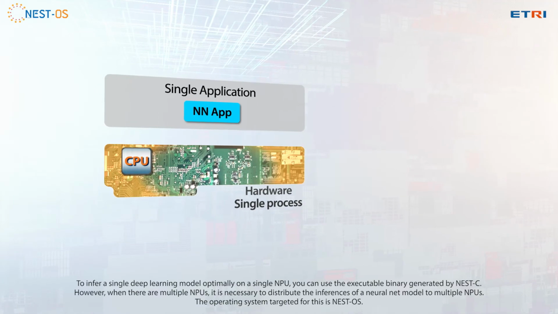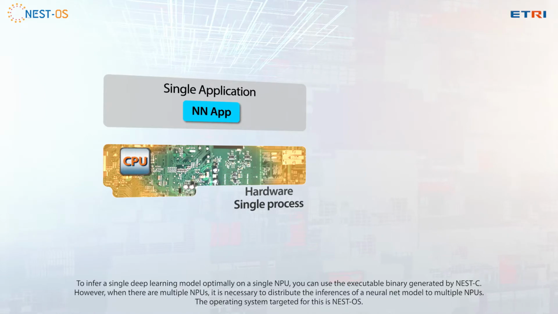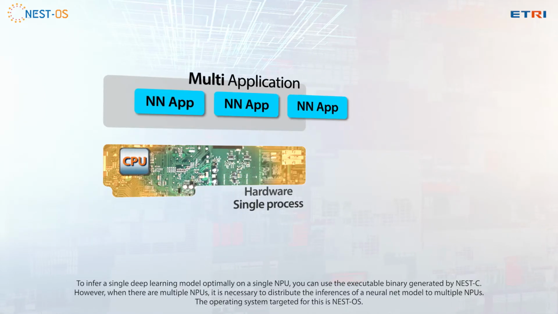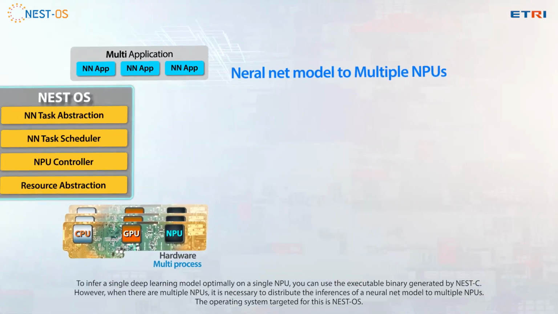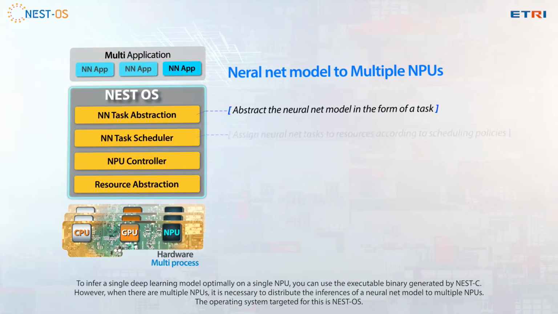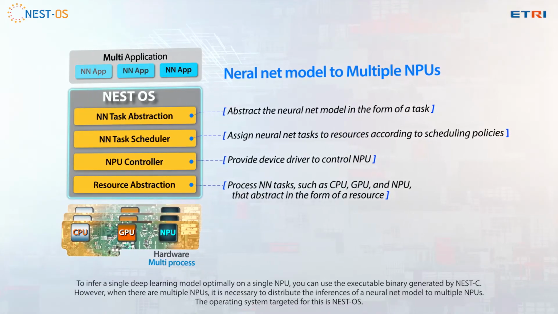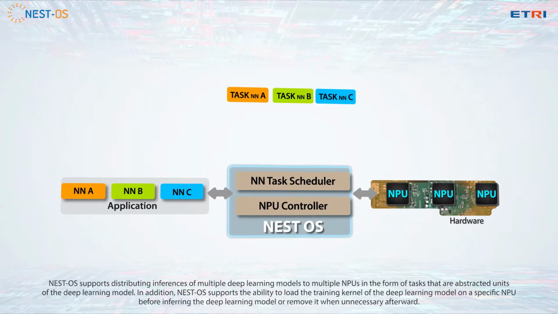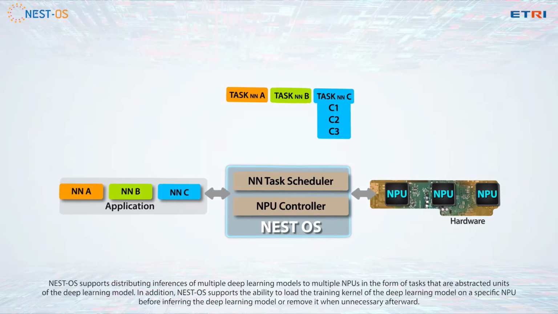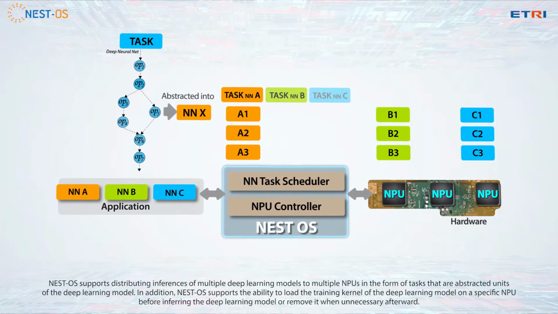To infer a single deep learning model optimally on a single NPU, you can use the executable binary generated by Next-C. However, when there are multiple NPUs, it is necessary to distribute the inferences of a neural net model to multiple NPUs. The operating system targeted for this is NestOS. NestOS supports distributing inferences of multiple deep learning models to multiple NPUs in the form of tasks that are abstracted units of the deep learning model.